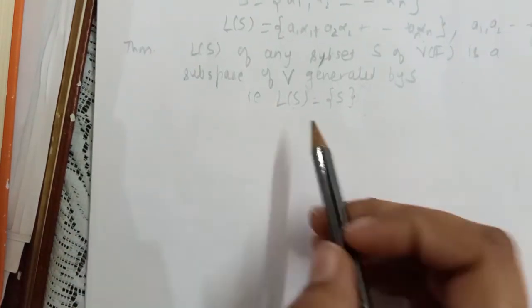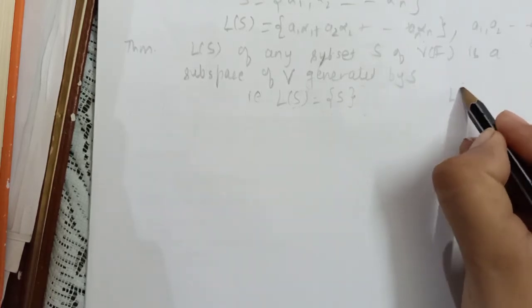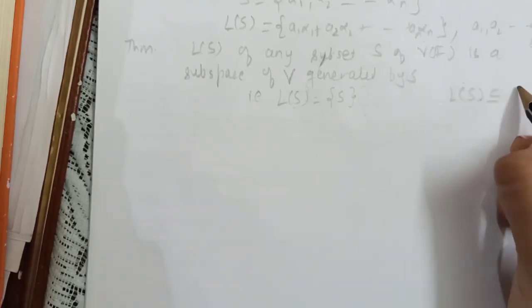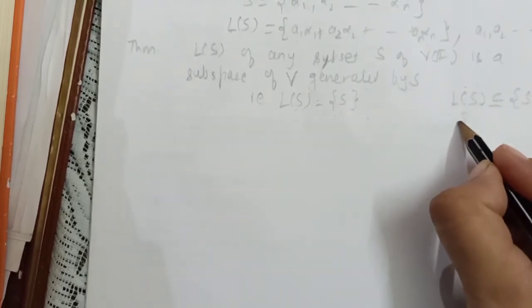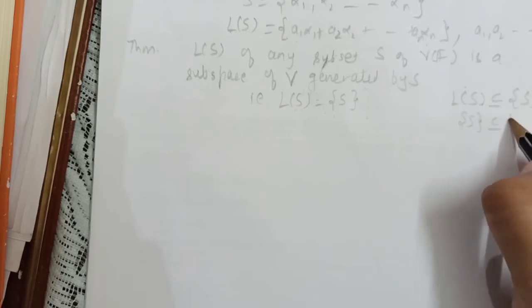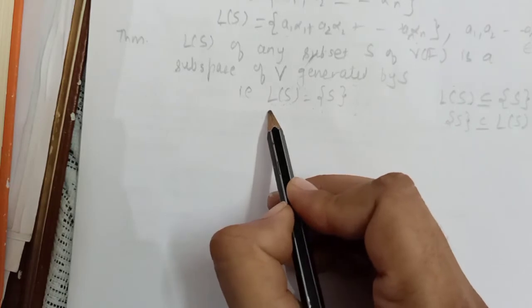Now if we want to show this, we have to prove two things. First is L(S) is contained in the subset generated by S. The other thing is that S is contained in the linear span of S. So we will prove these two things in order to prove this.